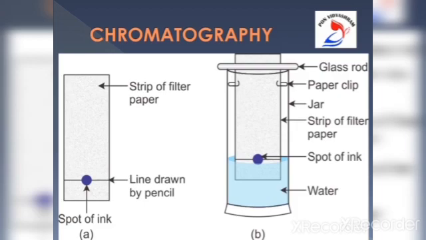Put this paper into the jar containing water so that the ink drop on the paper is just above the water level. You can look at this diagram. You can see that in the second diagram, the ink spot is just above the water level, isn't it? And leave it undisturbed.